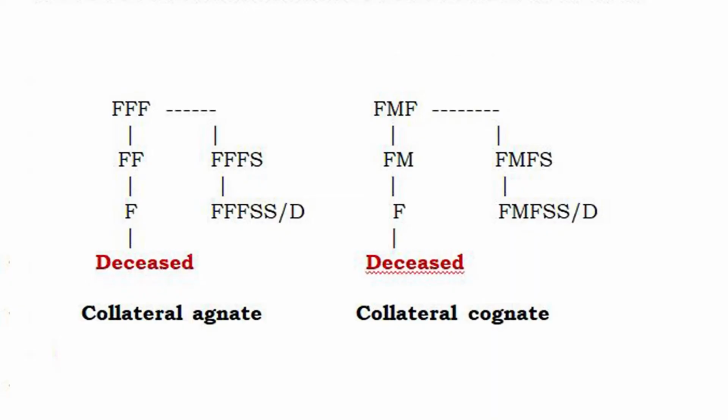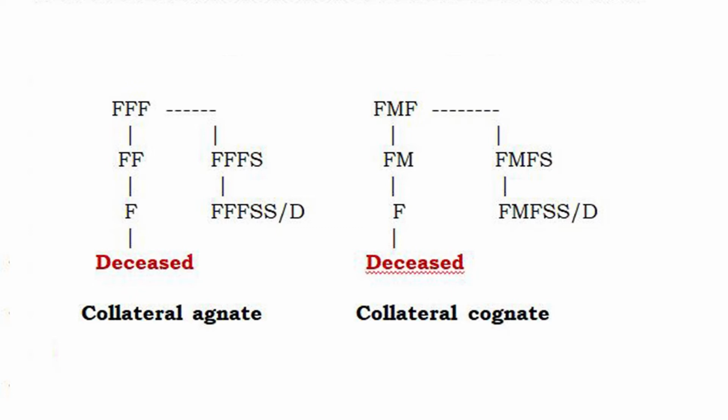Now, where it includes both ascent as well as descent, that is called collateral. Collateral agnates and collateral cognates. Collateral agnates means all are male in between the deceased and the heir. So, for example, collateral, if you take father's father.